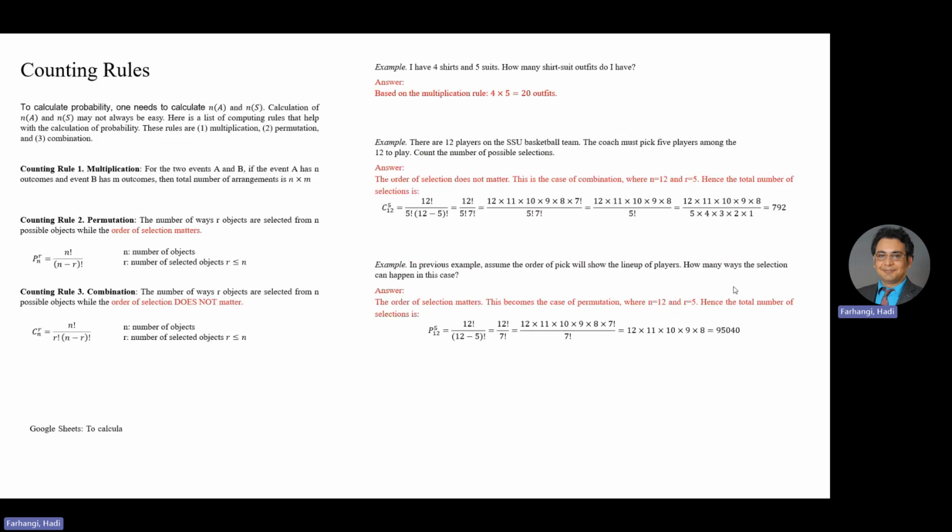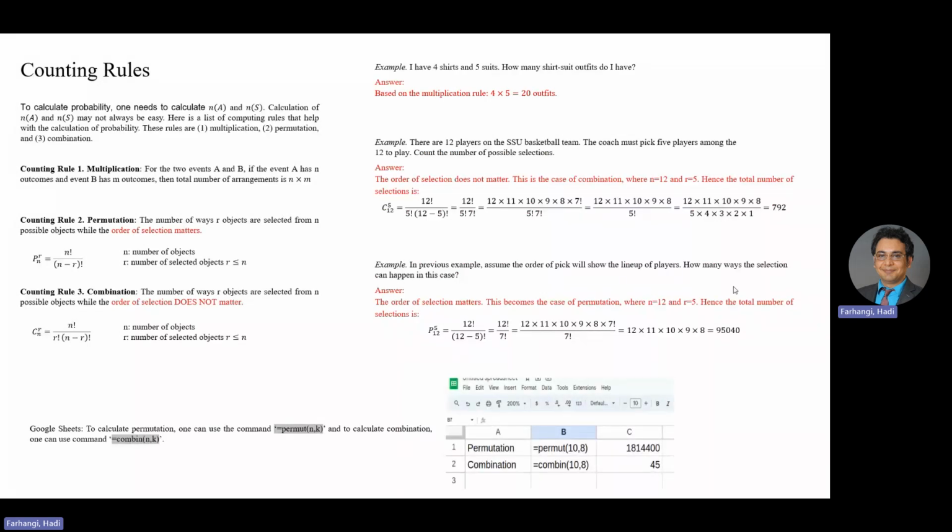In Google Sheets, to calculate permutation, one can use the command equal PERMUT(n, k). And to calculate combination, one can use the command equal COMBIN(n, k). And here's a screenshot of the Google Sheet where permutation and combination of 10 and 8 have been calculated. I put the numbers in column C. You see the permutation is much larger than combination, and of course, because of that r factorial in C(n, r).